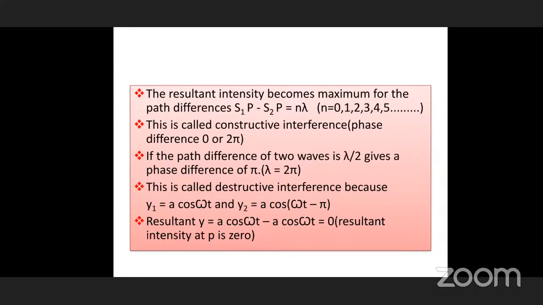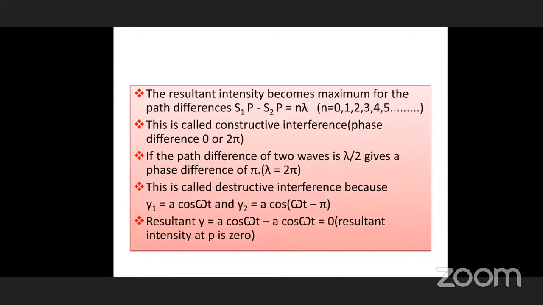Exactly the multiples 0, 1, 2, 3, 4, 5 of lambda, that is called phase difference. How much is the phase difference? Phase difference means angle. When you take angle for lambda, exactly when lambda is completed, one wave, the phase is 2 pi. You should remember lambda is 2 pi.